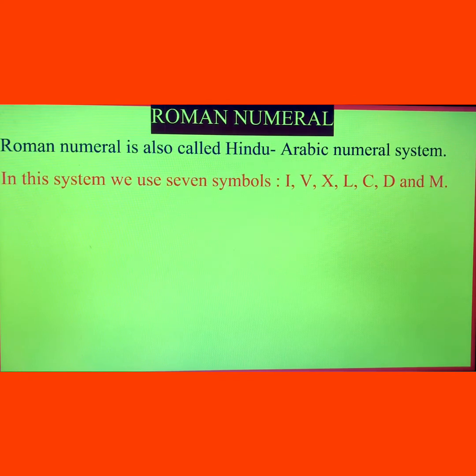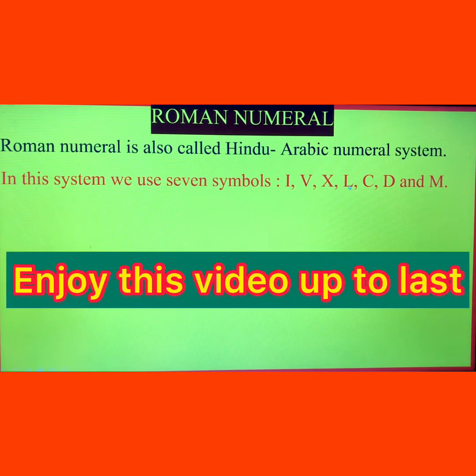And there are a total of 7 symbols in Roman numerals. The first one is I, the symbol of 1, and V is the symbol of 5, and X is the symbol of 10, and L is the symbol of 50, and C is the symbol of 100, and D is the symbol of 500, and M is the symbol of 1000.